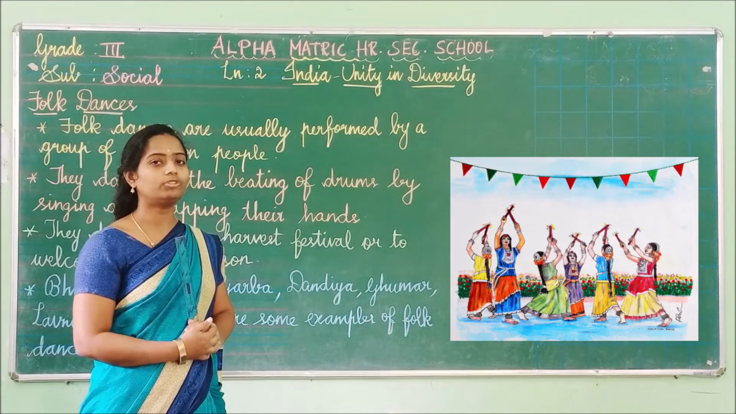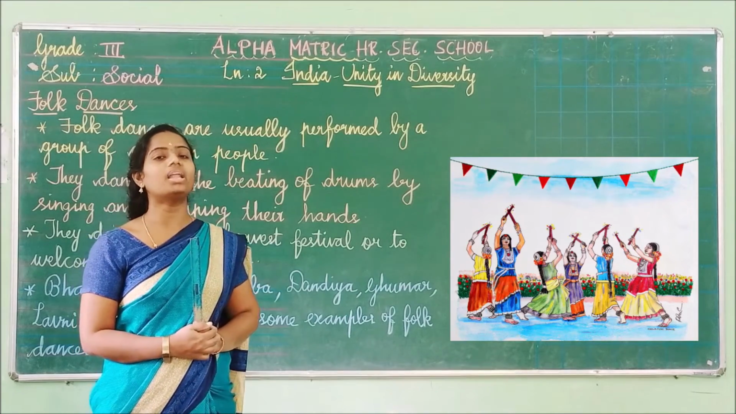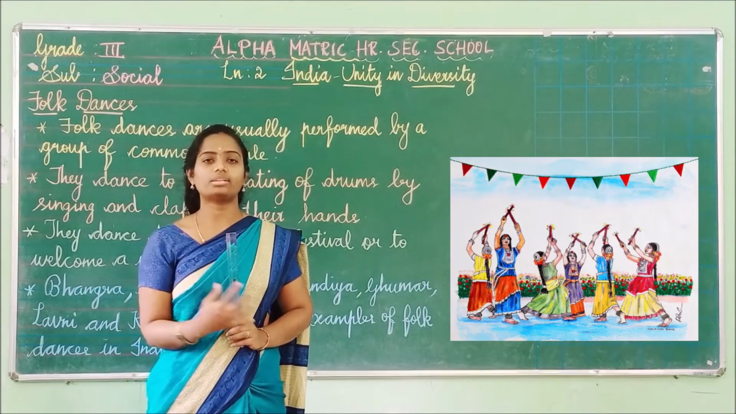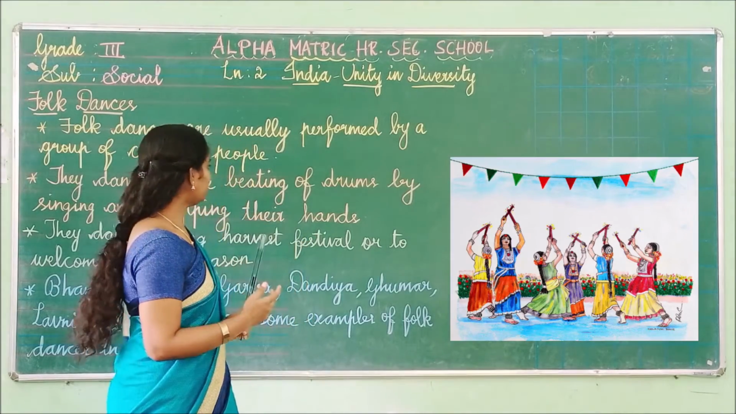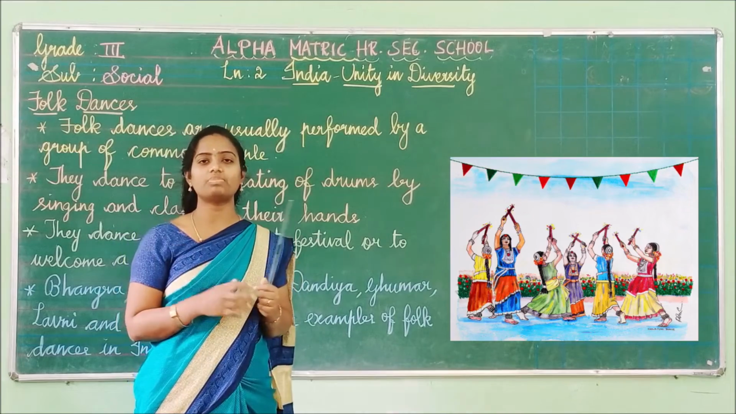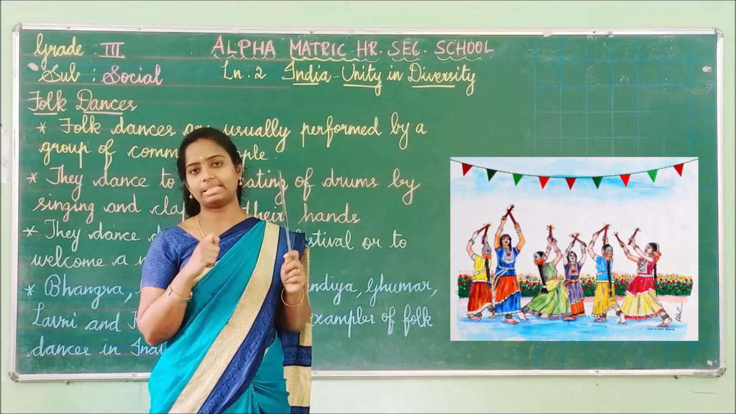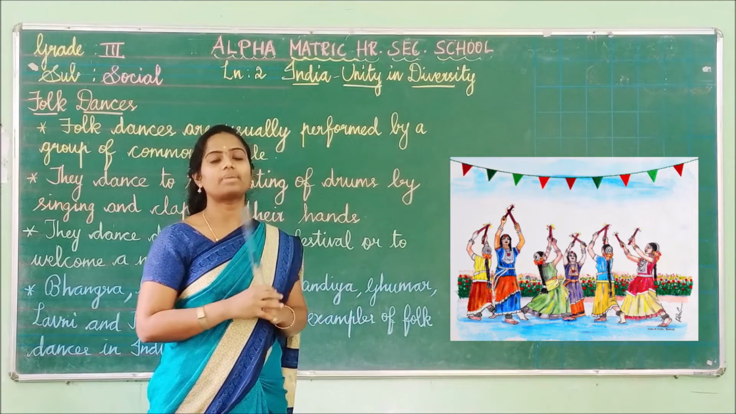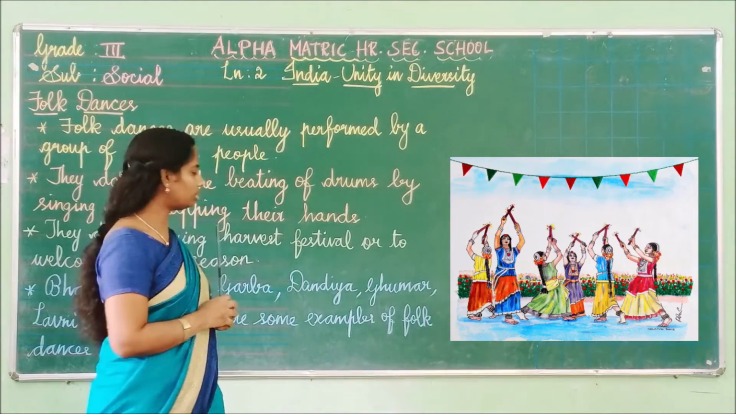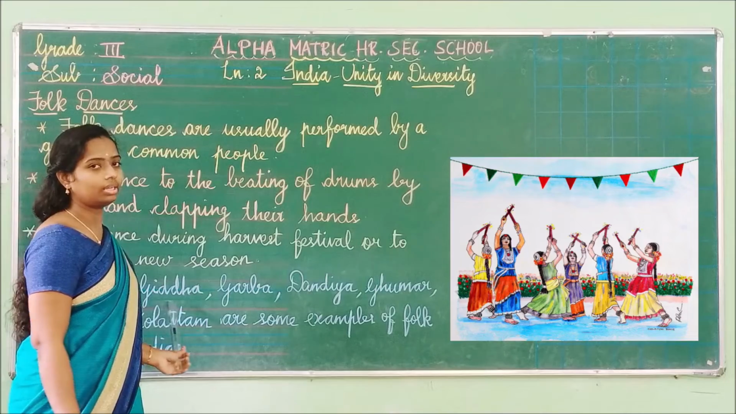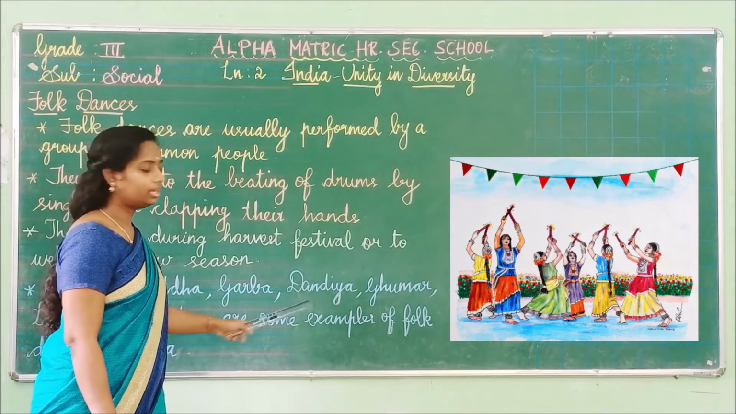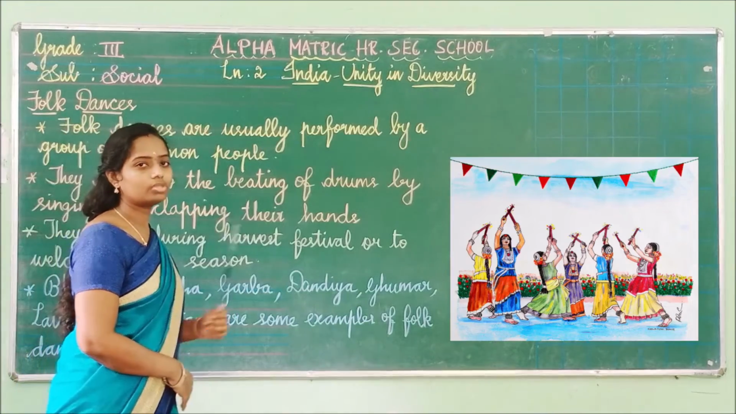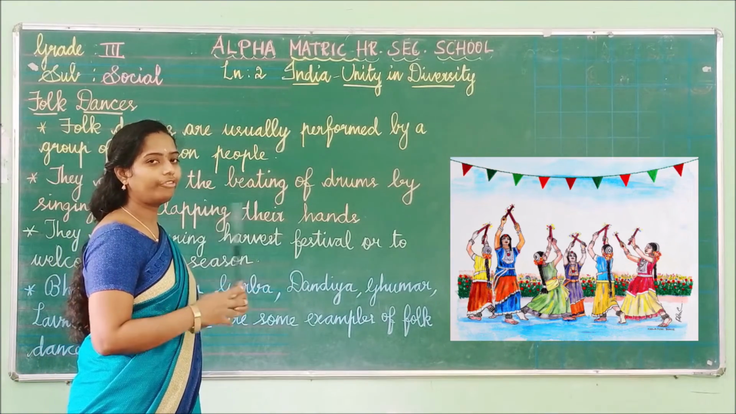Folk dances are usually performed by a group of people, and they used to dance when there is any harvest festival or to welcome a new season. And how they dance is by beating drums, by singing, and clapping their hands. Bhangra, Gidha, Garba, Dandiya, Ghumar, Lavni and Kolattam are some examples of folk dances.